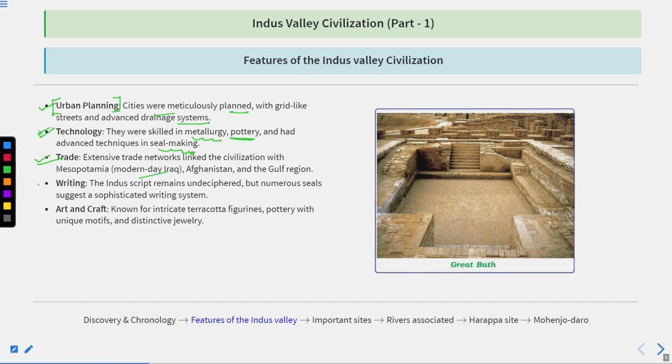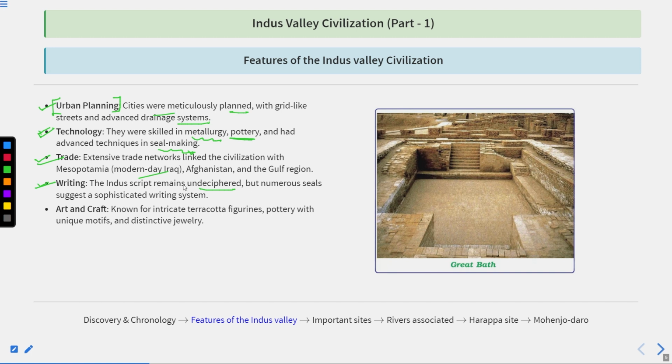Next, writing pattern. The Indus script remains undeciphered, as till now we are not able to discover the meaning of the script of the Indus Valley civilization. But we know that they used Boustrophedon, which was used to write from right to left, and the script they used was in a pictorial form, not a numerical form.